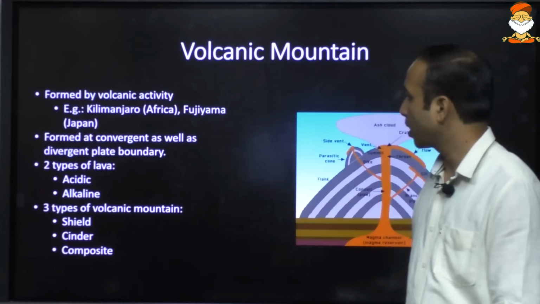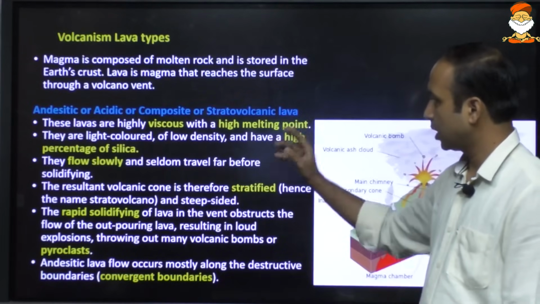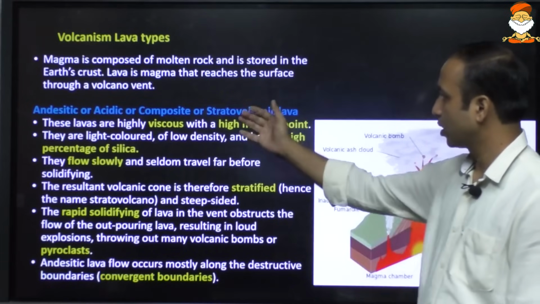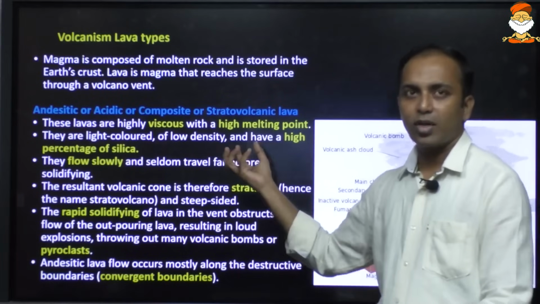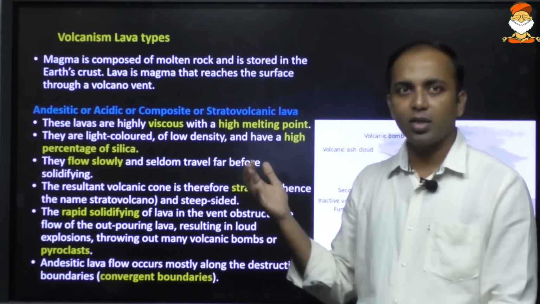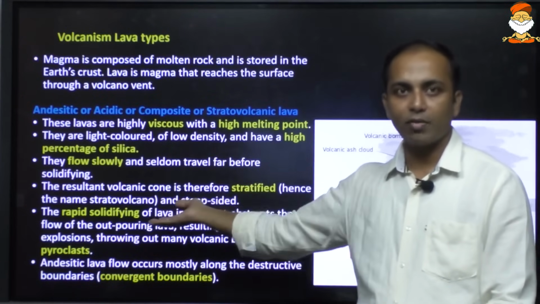Okay, so in the case of lava, there are two types. One is andesitic or acidic or composite or stratovolcanic lava. These lavas are very viscous, very thick. They have a very high melting point. They're very thick, so they flow slowly, and they solidify very rapidly.